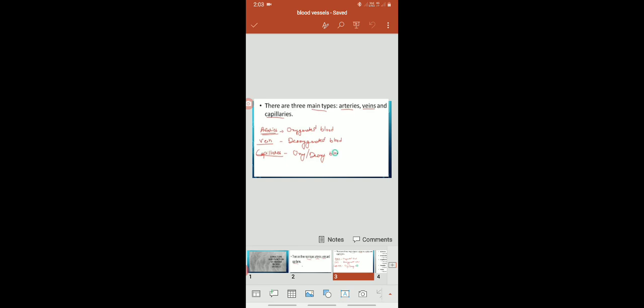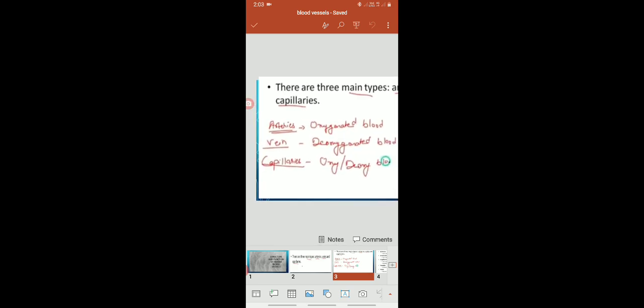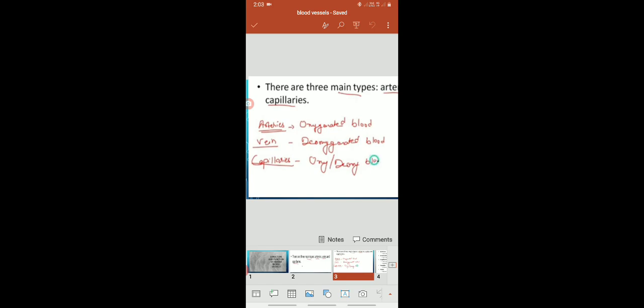But all arteries carry oxygenated blood, except the pulmonary artery. If you remember the structure of the human heart, the pulmonary artery carries deoxygenated blood. Hence it is an exception.